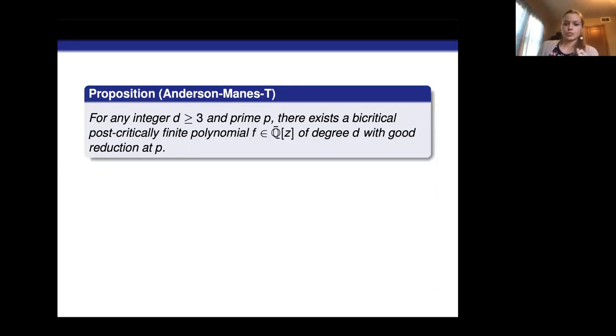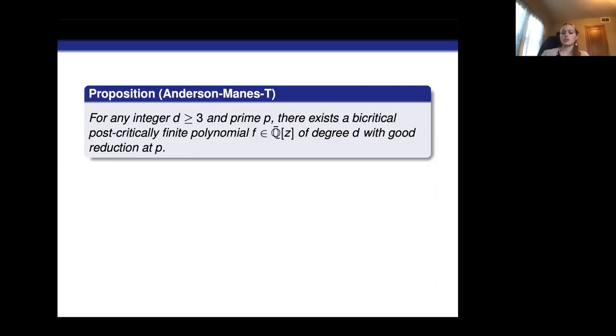So let's say that we're given a degree d and a prime p. We can build a post-critically finite polynomial of degree d that has good reduction at p. This says that for any degree d and prime p, we can always find a PCF map that has good reduction at that prime.